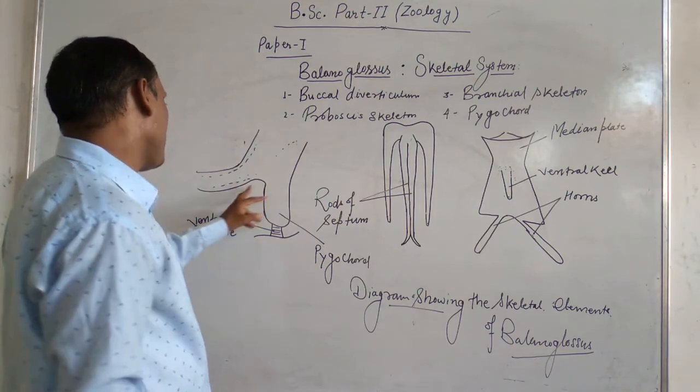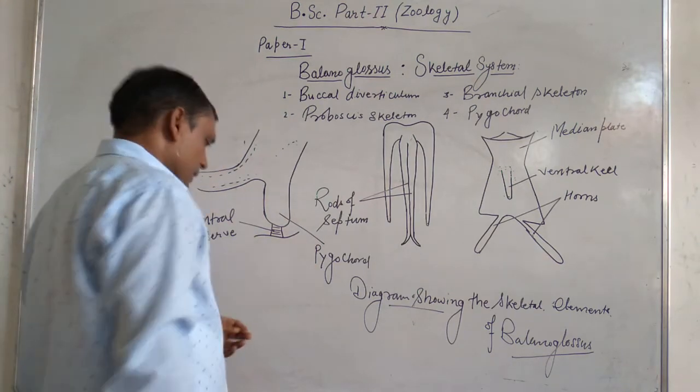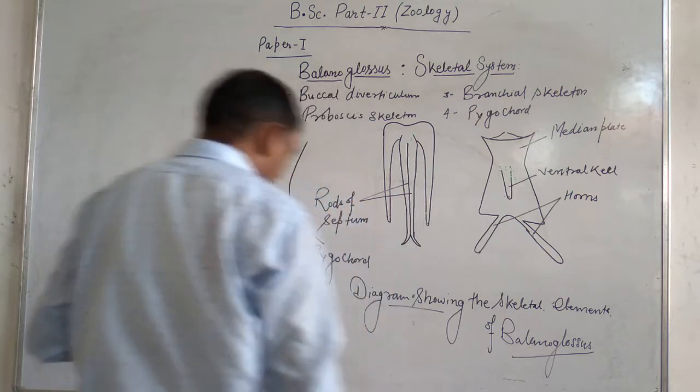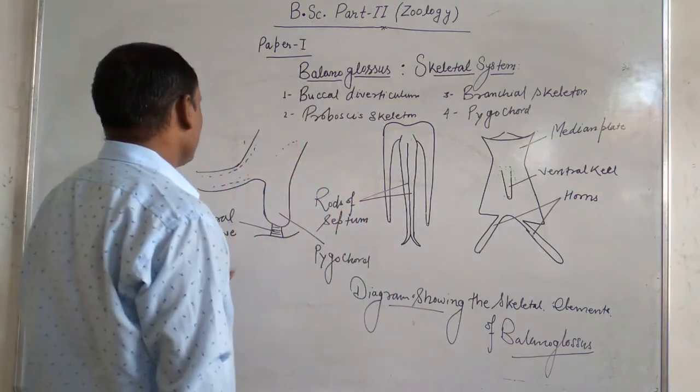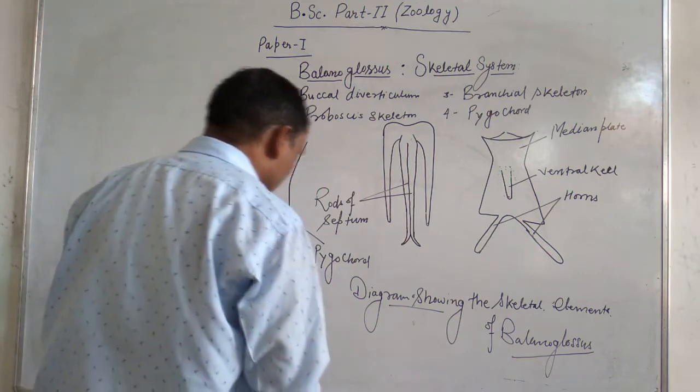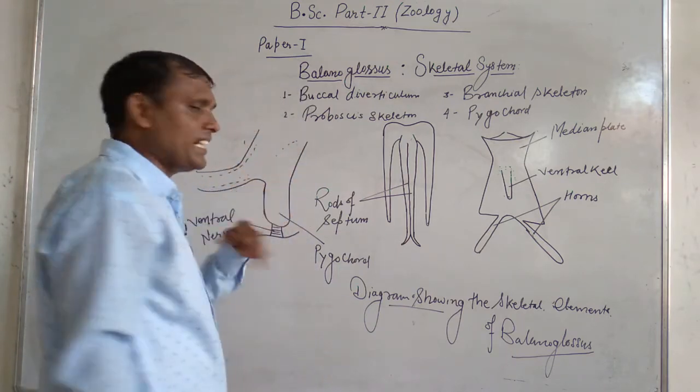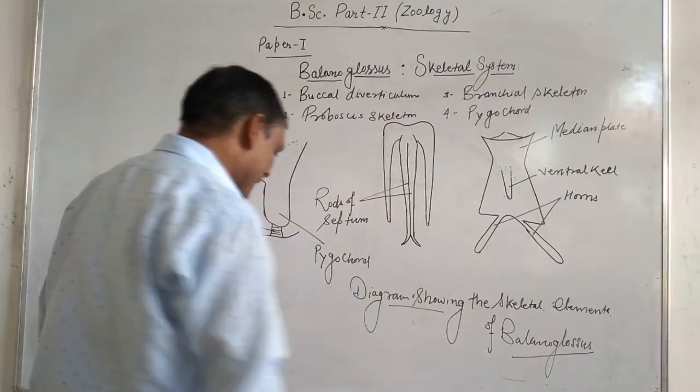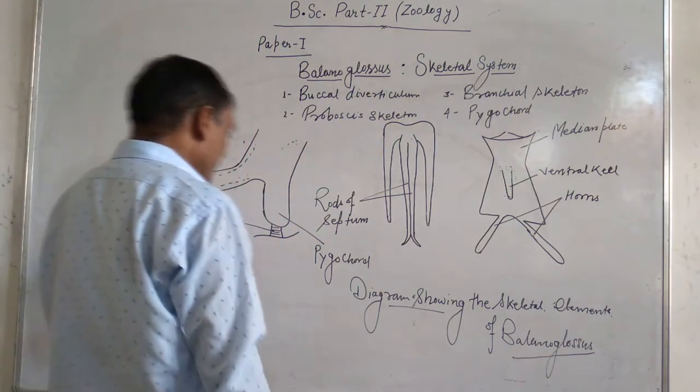The shape of pygochord is just like a rod, so it is a rod-like structure extending from the ventral side of the intestine to the body wall.